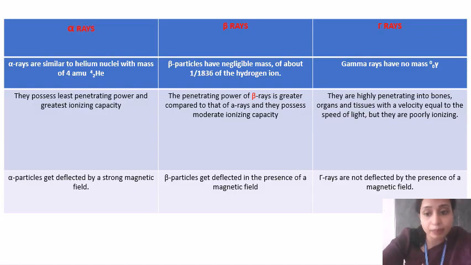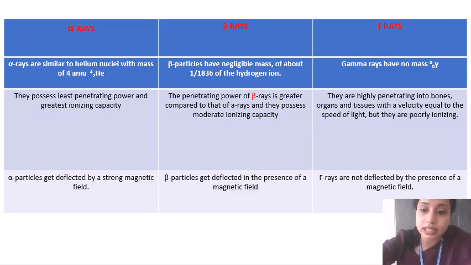The ionizing capacity means alpha rays can break the chemical bonds present in the matter or medium they are traveling through. If they are traveling through living tissue, they can break the chemical bonds in that tissue and form ions.